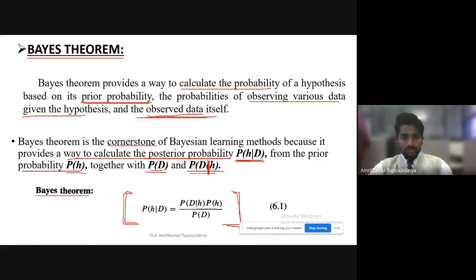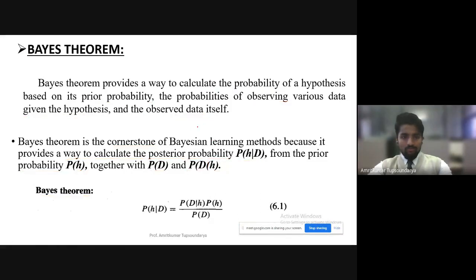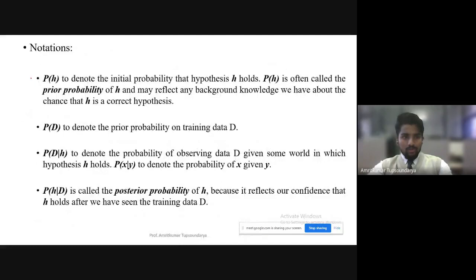Now, with this understanding of the Bayes theorem, let us understand these notations in a little more depth, since we are dealing with them for the first time. Like I said, P of H is the probability of the hypothesis, which denotes the initial probability that that particular hypothesis H holds. This initial probability is sometimes also called the prior probability.